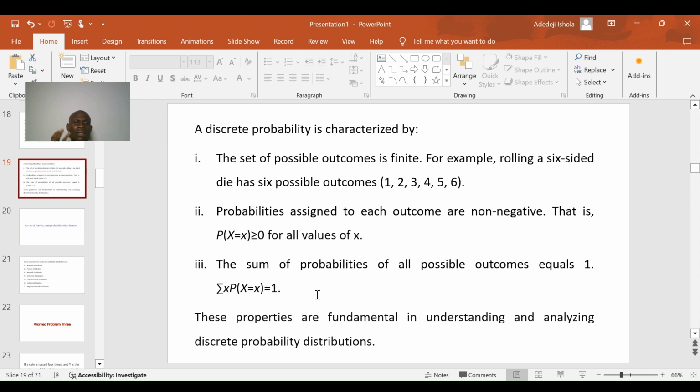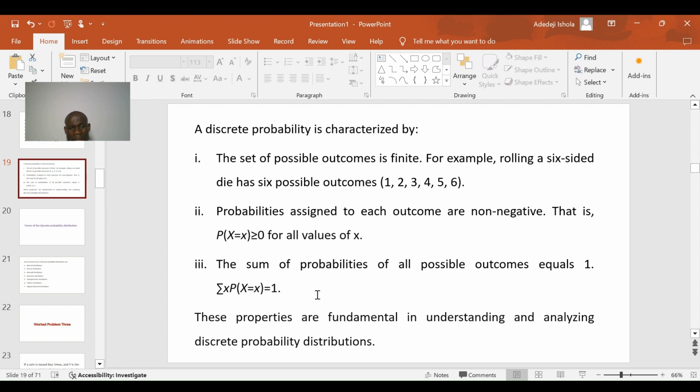Now, the three basic properties of a discrete probability distribution are: one, the set of possible outcomes is finite, that is, it is countable. It doesn't take a range of values. Take for instance the die that we discussed. If you throw a die, either a one shows up, two, three, four, five, or six. You cannot have 4.1, you cannot have 5.2, you cannot have 1.3. It has to have a finite outcome, and that's what makes this a discrete probability distribution.